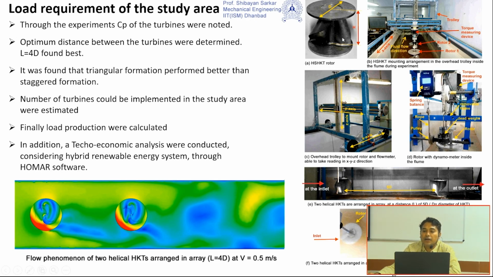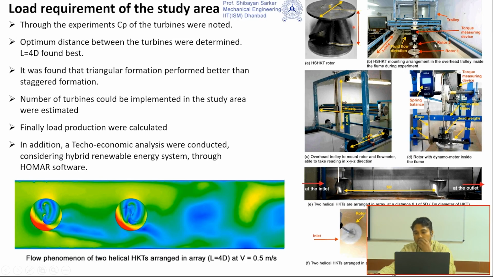You can see the laboratory setup available in our laboratory. Here is the flume, and the fluid flows from this direction to that direction.